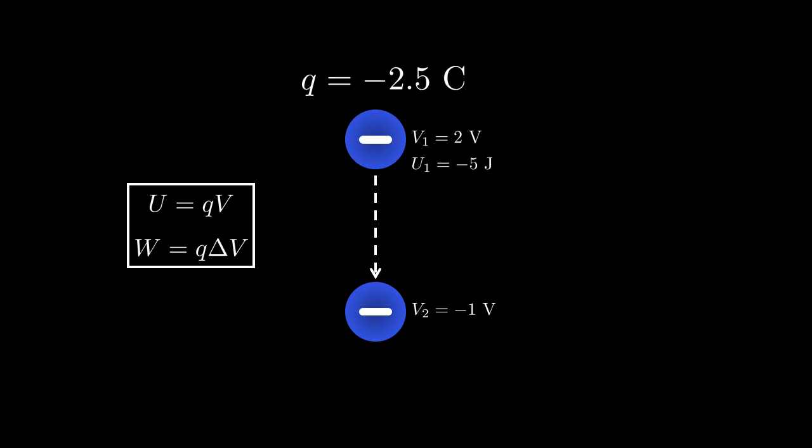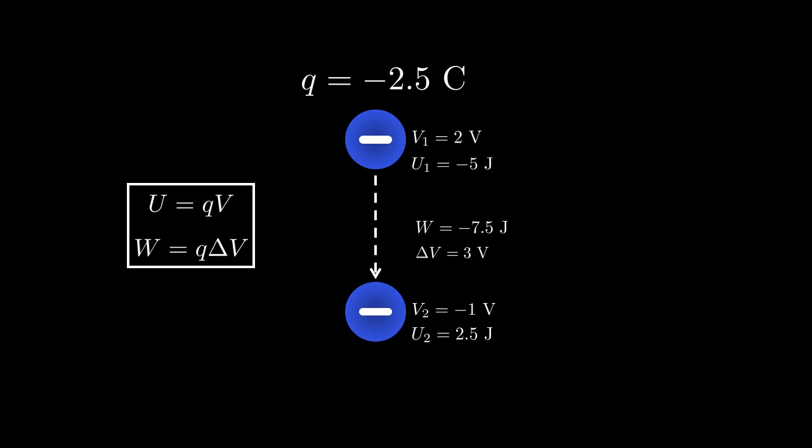And at the negative 1 volts location, it would have 2.5 joules of electric potential energy. So the potential difference del V, that is electric potential at the starting point minus electric potential at the ending point, is 3 volts. Multiplying that by the charge negative 2.5 coulombs gives us the amount of work done.